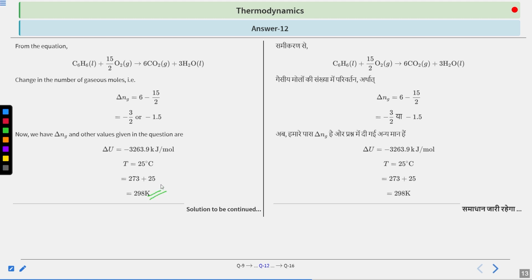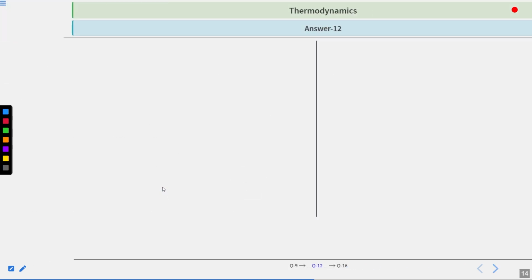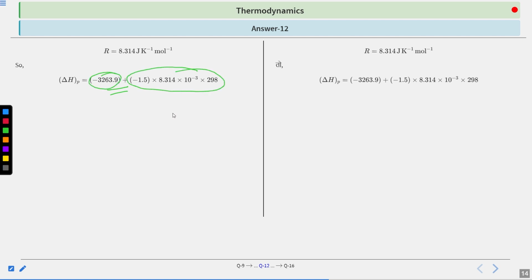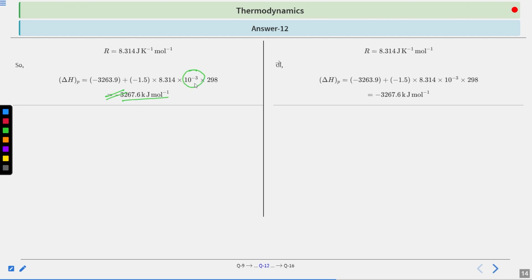Now putting all these things back in the main equation. The R value is also known. If you put all these values in, delta H is equal to delta U plus delta Ng RT, and that will give you this much. We have multiplied by 10 to the power minus 3 so that we get the answer in kilojoules, and this term is already in kilojoules. So if you do the calculation, you should also keep this in kilojoule per mole. Clear? Okay, now moving on to the next question.